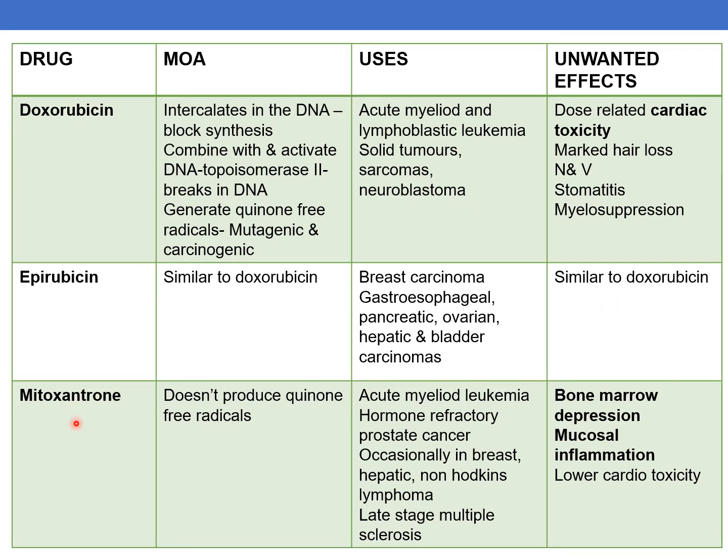The next drug is mitoxantrone. It does not produce quinone free radicals, hence it is not mutagenic or carcinogenic. The uses are acute myeloid leukemia, hormone refractory prostate cancer, occasionally breast, hepatic, and non-Hodgkin's lymphoma, and it is also used to treat late-stage multiple sclerosis. The unwanted effects of mitoxantrone are bone marrow depression, mucosal inflammation, and lower cardiotoxicity.